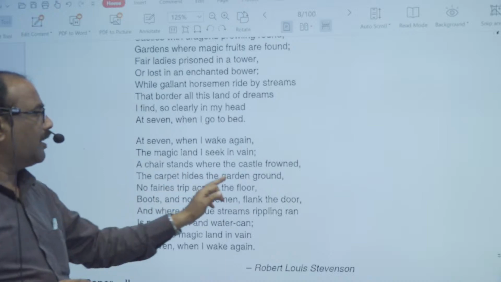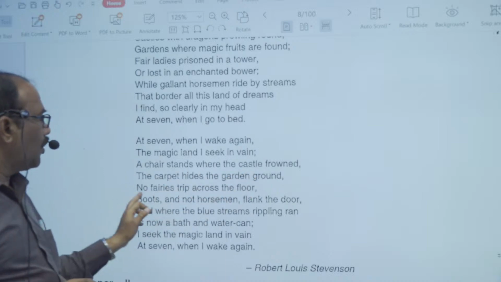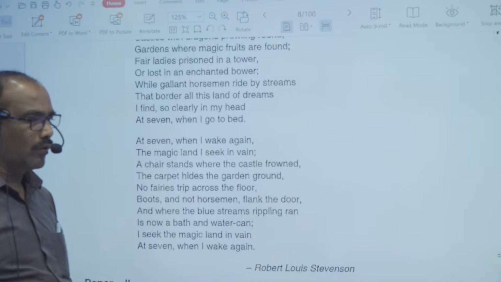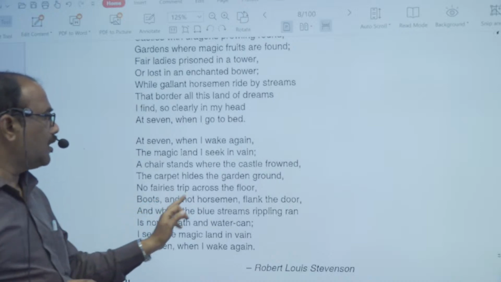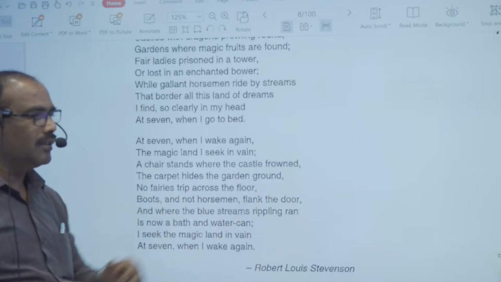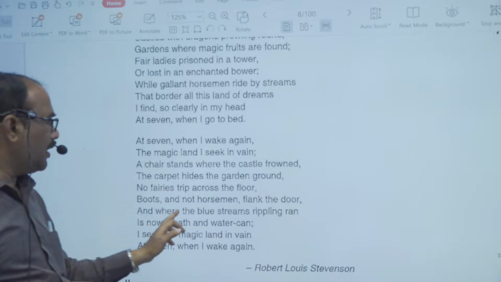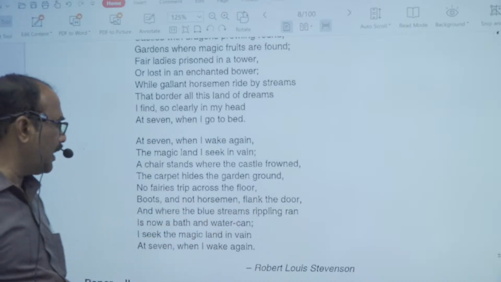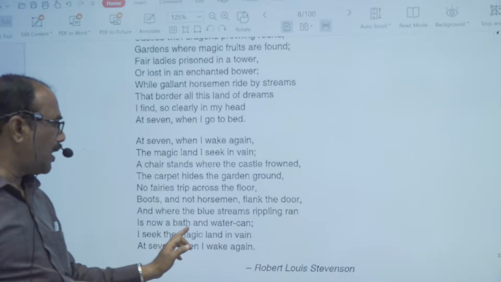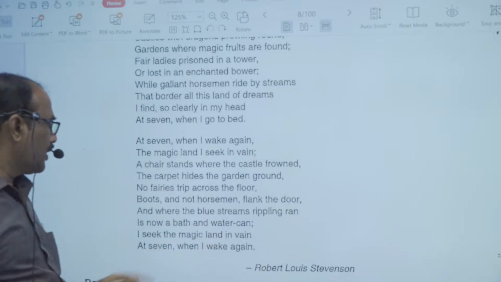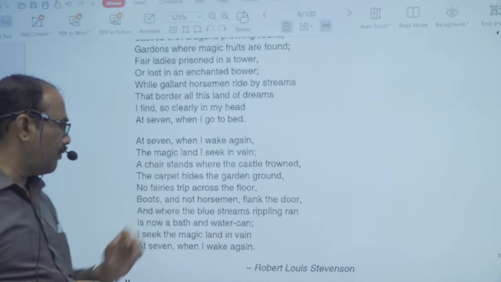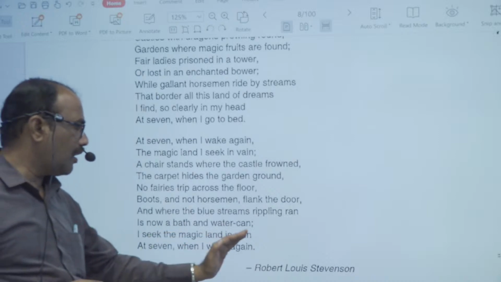The carpet hides the garden ground. No fairies strip across the floor. Boots and not horsemen flank the door. And where the blue stream's rippling ran is now a bath and water can. I seek the magic land in vain at 7 when I wake again.